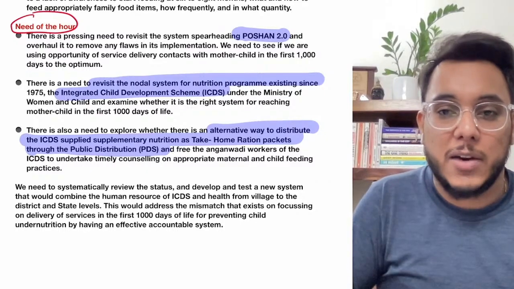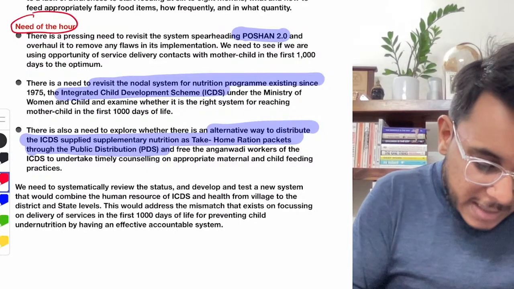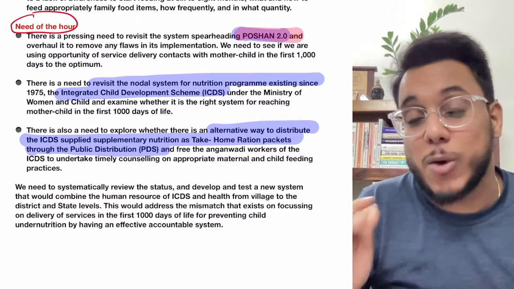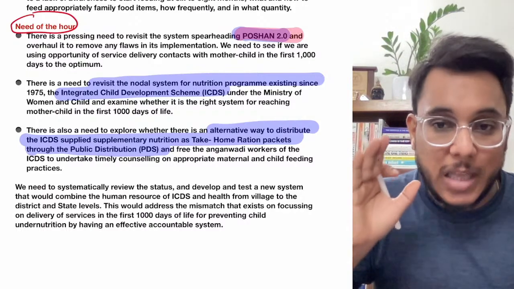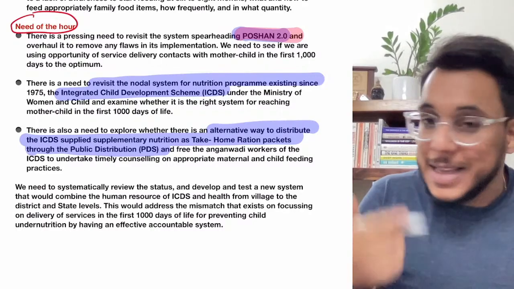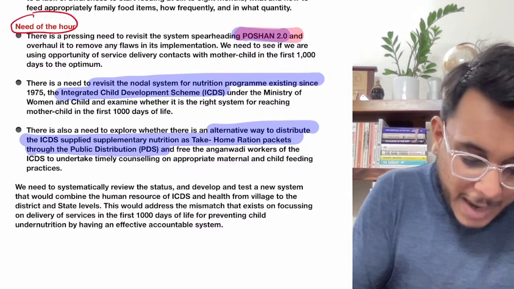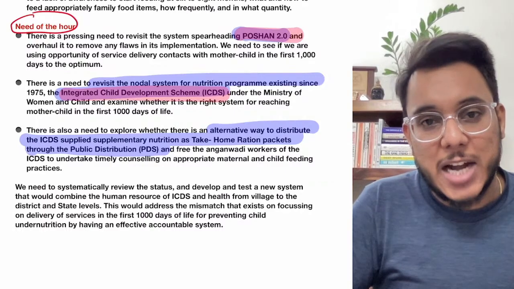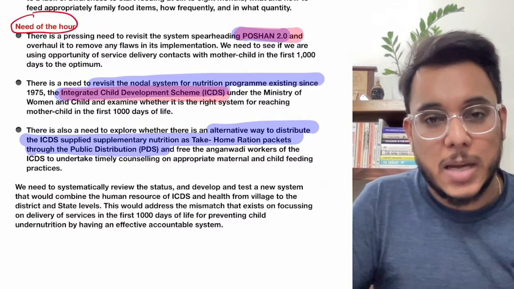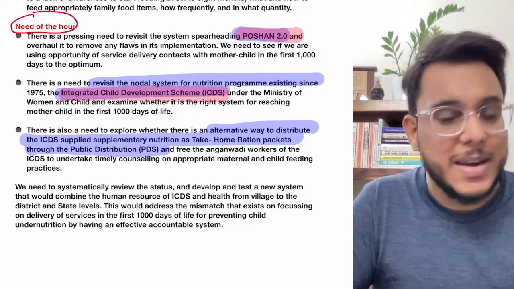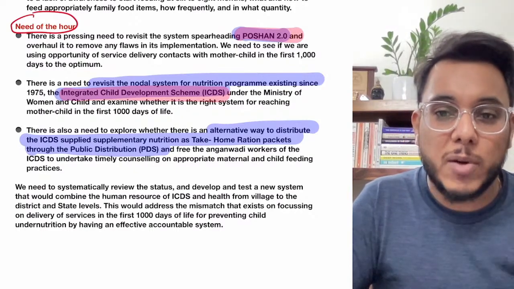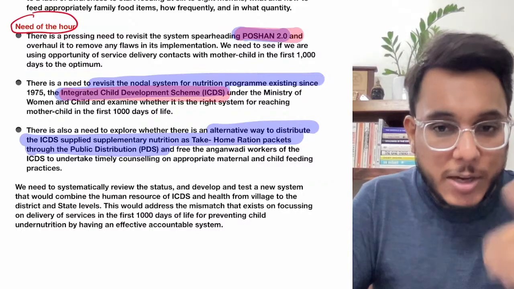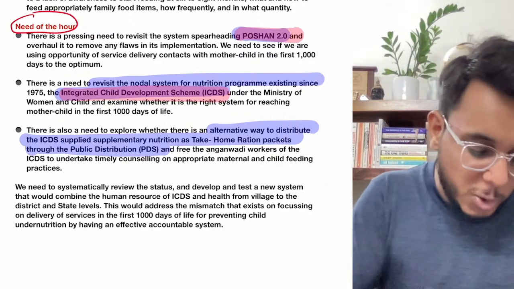What is the need of the hour? The need of the hour is that Poshan 2.0, which has now been launched, needs to focus on implementation. Provisions are there, but implementation needs focus. Second, we need to revisit the ICDS, Integrated Child Development Services. Six services are being provided to the mothers as well as the women. Now ICDS has been going on since the 1970s, but still till now it has not made an impact. So reforms in the ICDS need to be done.